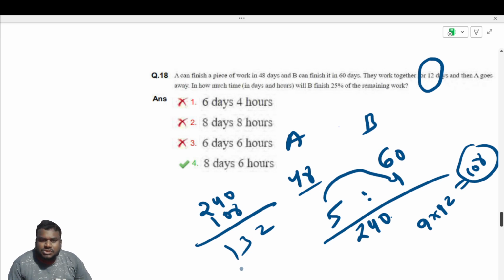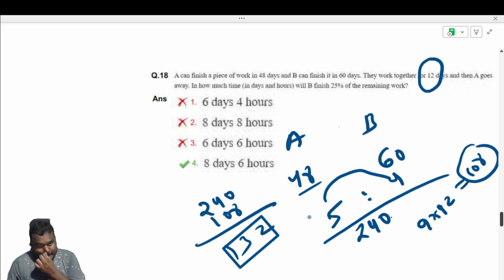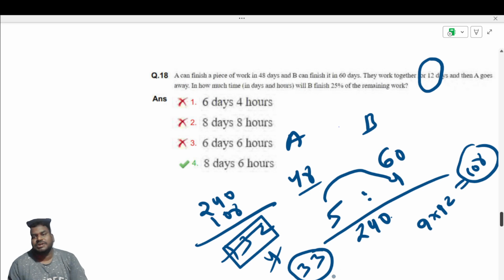So he wants only 25%, not the 100%. 100% is 132. In the remaining work, 25% means divide by 4. So 33 parts of work should be completed.